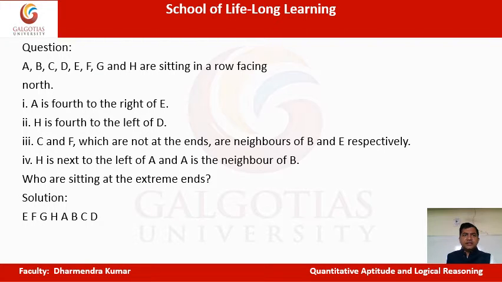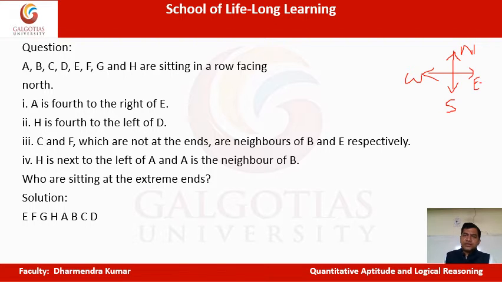A, B, C, D, E, F, G, and H are sitting in a row facing north. Now the first thing which is written here, facing north, let's understand this. The general convention that we follow is this. Understand this very categorically, because this will be very much used in the questions. Like in direction type questions also: north, south, east, west. So this is north, this is south, this is east, and this is west. This is the general convention we follow.